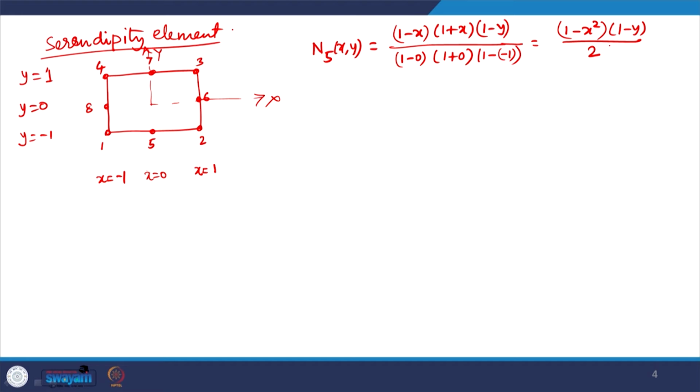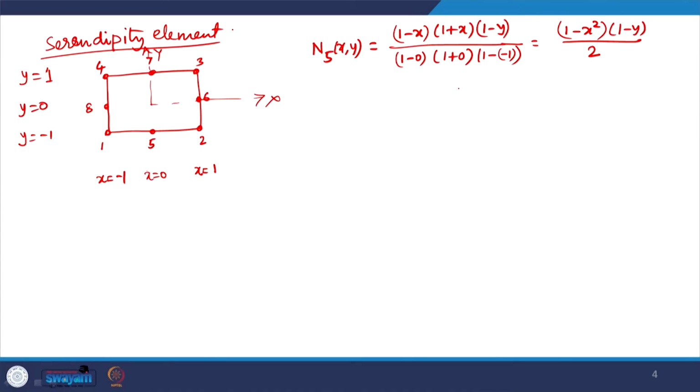This is the interpolation function for node 5, and if we look at its variation, it will have quadratic variation. So this is 1 and it vanishes to 0 at the edges 1 4, 2 3 and 3 4.